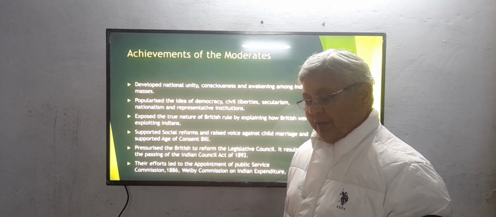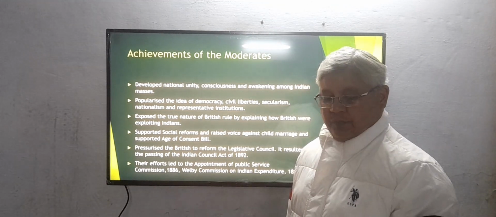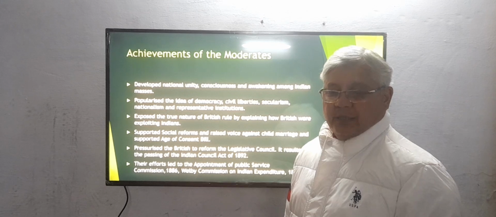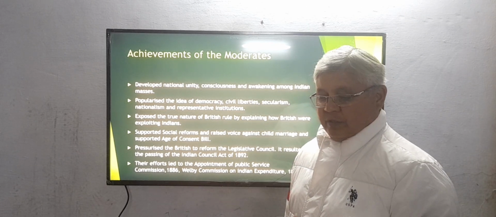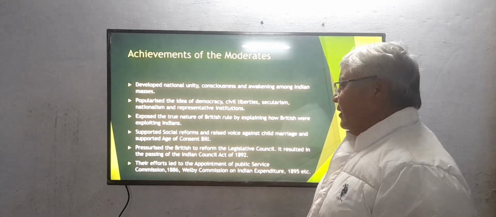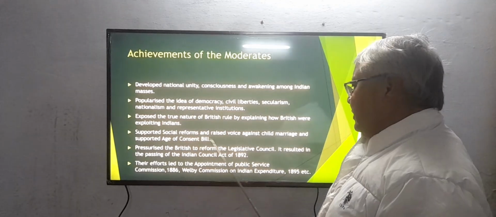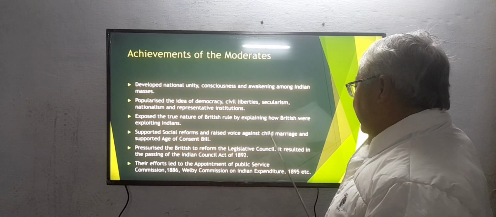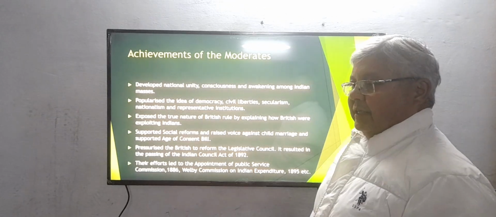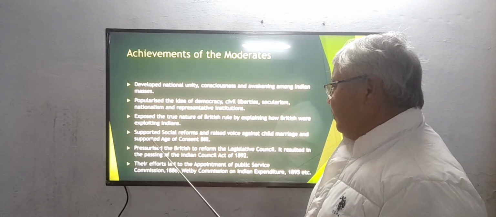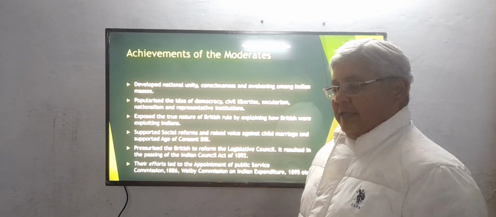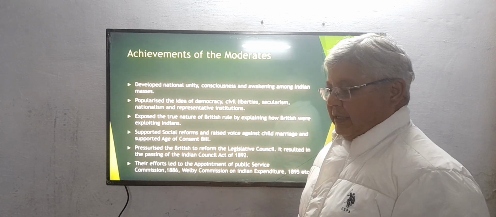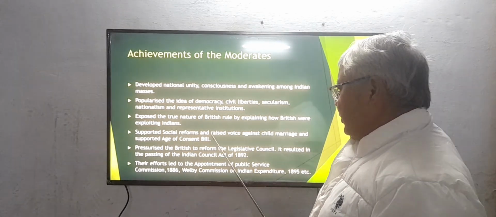They also tried to awaken the Indians about what problems were there in their society. So they wanted to remove these social evils. For this they raised their voice against child marriage. And when the British passed the age of consent bill, raising the age of marriage, they supported it.